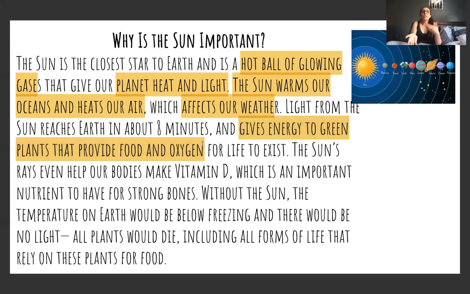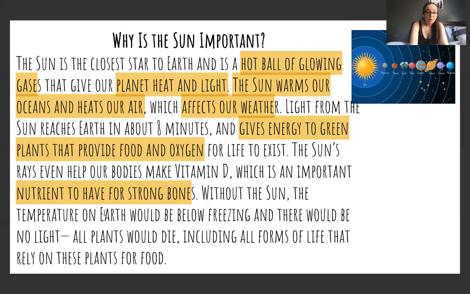This shows how the sun affects Earth in our planet. Okay, I'm going to continue reading. The sun rays even help our bodies make vitamin D, which is an important nutrient to have for strong bones. Okay, so this is something else the Sun does. It gives nutrients to our bodies to have strong bones.